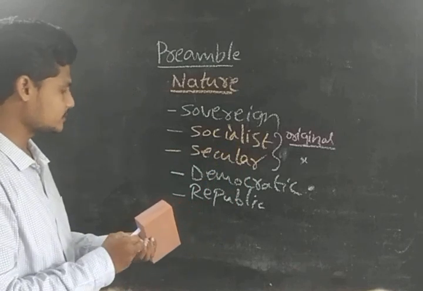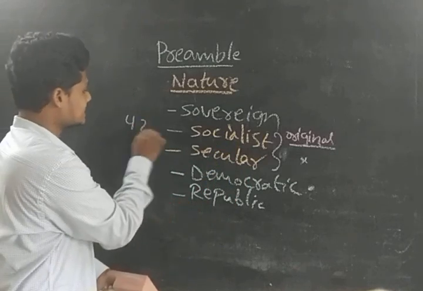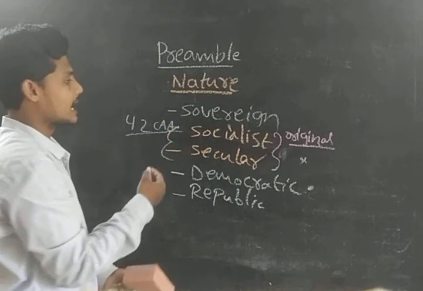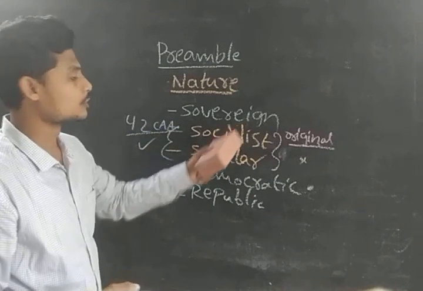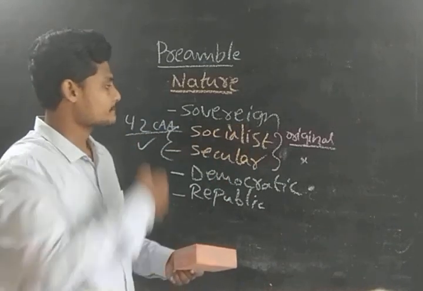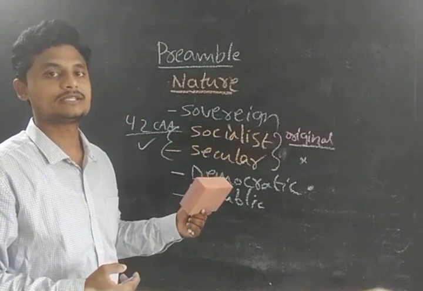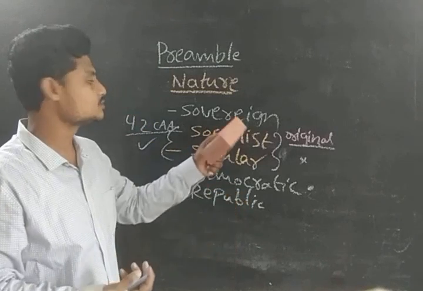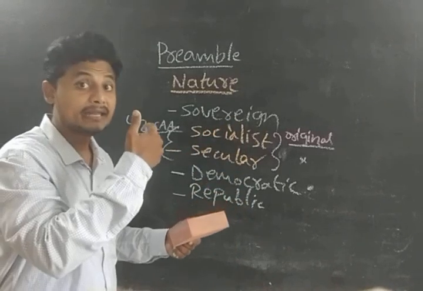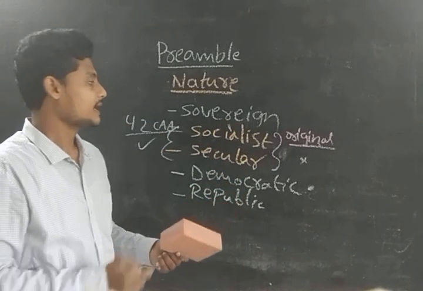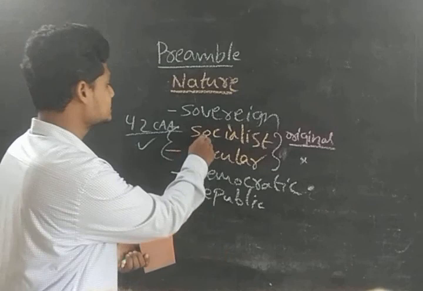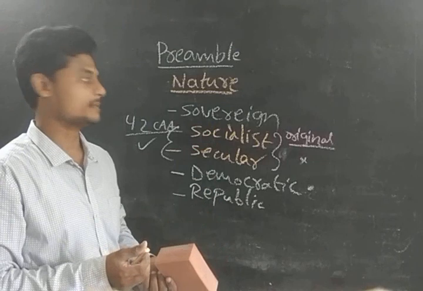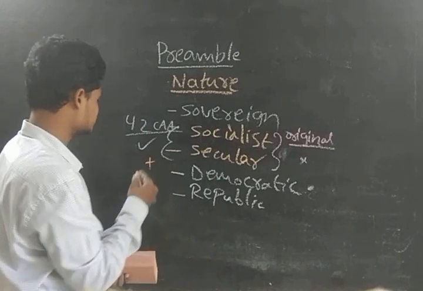These provisions entered into the preamble through the 42nd Constitutional Amendment Act. Through the 42nd Constitutional Amendment Act, we have taken these two provisions into our preamble, guys. We are going to see why we have taken these two provisions, and why our forefathers, the drafting committee members, did not take these two natures into our constitution. Okay, guys, I want to clear one more thing. Along with the socialist and secular, one more term was added through the 42nd Constitutional Amendment. That is integrity.